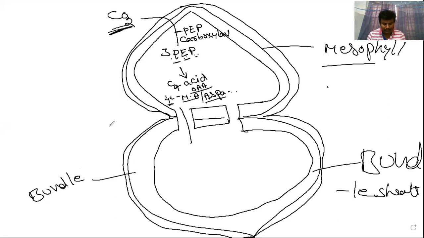Next, the C4 acid is formed in the mesophyll cells. This 4 carbon compound, oxaloacetic acid or malic acid or aspartic acid, is transferred into the bundle sheath cells. In the bundle sheath cells, these C4 acids are broken down to release carbon dioxide.